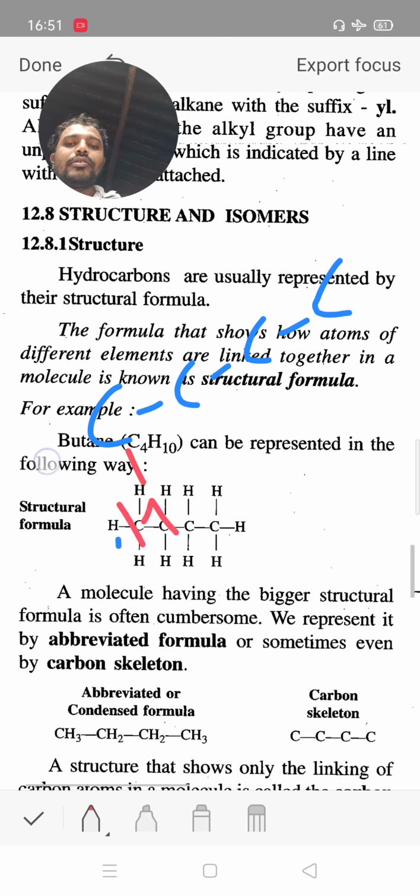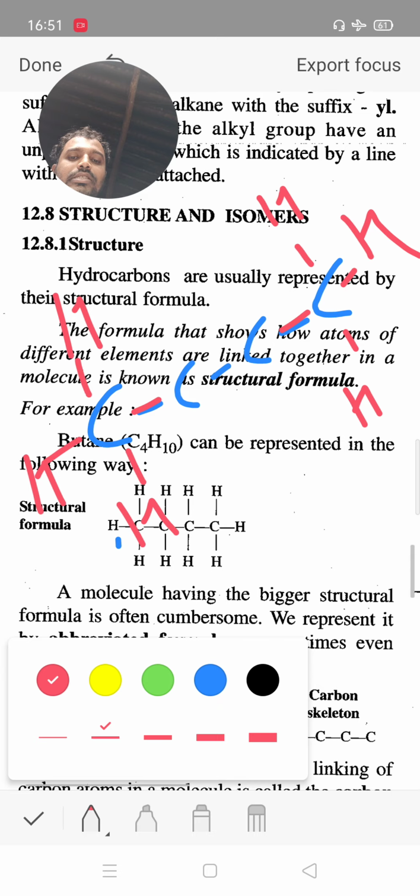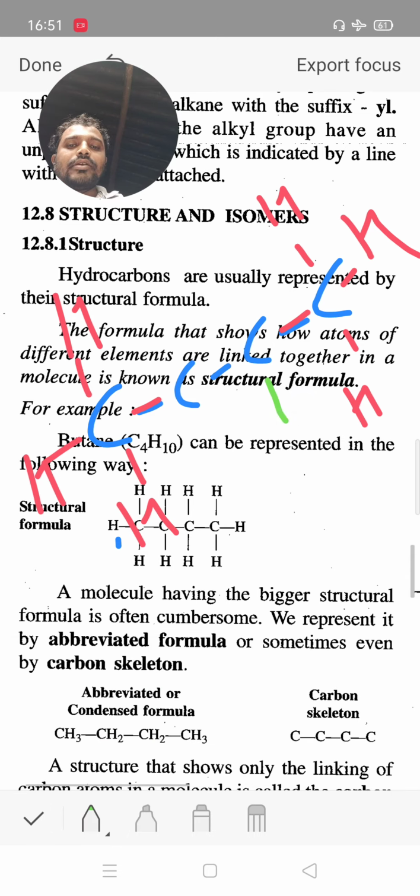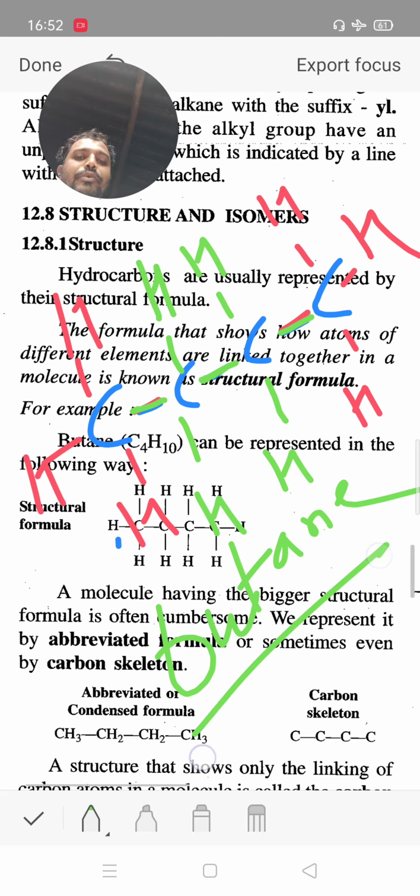Complete the valency of each carbon with hydrogens, 1, 2, 3 and 4 on each end carbon, and likewise on the middle carbons. It is the structural formula of butane.